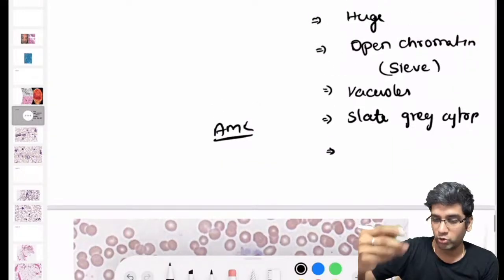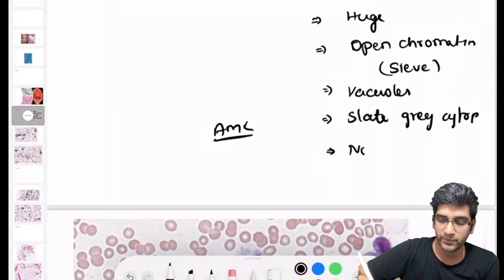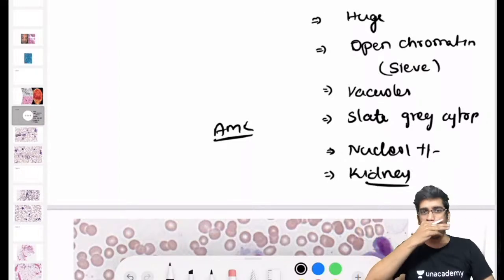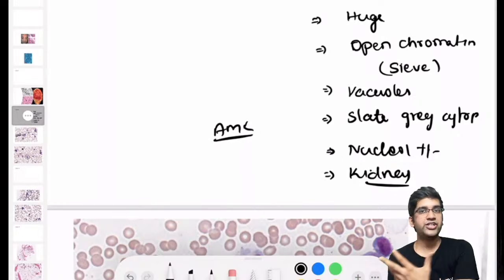Next, your monoblast can have nucleoli. Nucleoli are plus or minus, you might have them. And the most important thing for me here is the nucleus. A kidney-shaped nucleus is a normal appearance of a normal monocyte. So I might have the retained kidney-shaped nuclei.